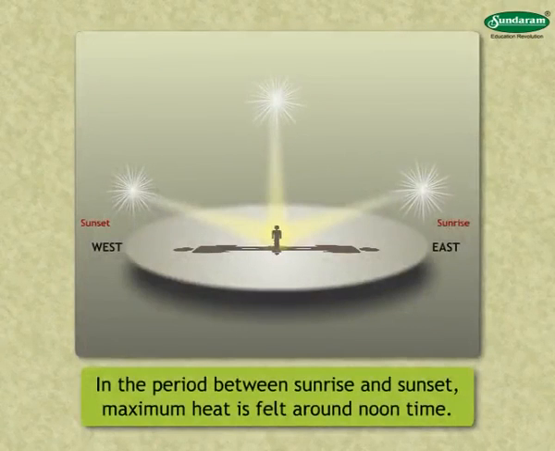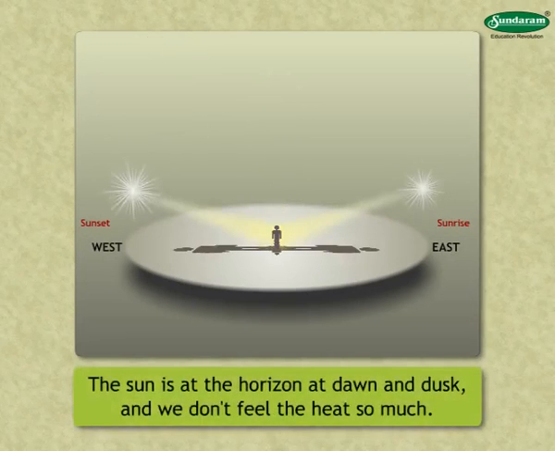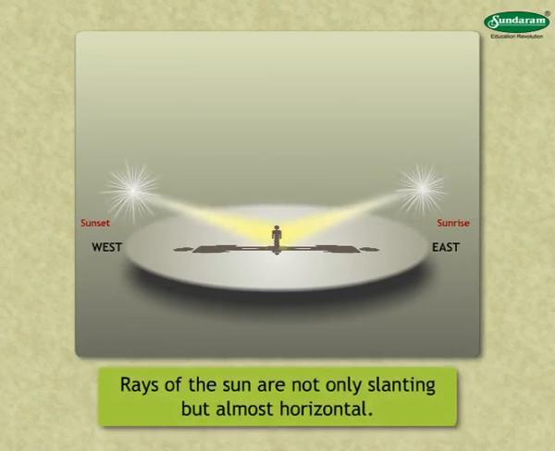In the period between sunrise and sunset, maximum heat is felt around noontime. The sun is at the horizon at dawn and dusk, and we don't feel the heat so much. At these times, rays of the sun are not only slanting, but almost horizontal. That is why we see long shadows.